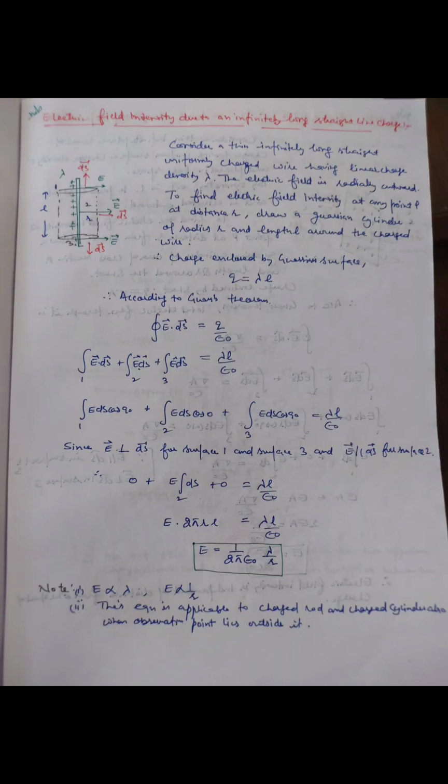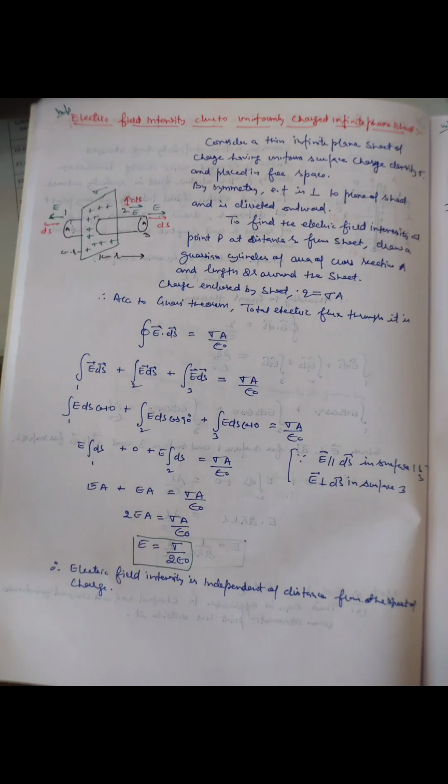We can find the electric field intensity due to a long infinitely straight line charge using Gauss law. It comes out to be E is equal to 1 upon 2 pi epsilon naught lambda upon r, where lambda is the linear charge density and r is the distance of the point of observation. We can also find the electric field intensity due to a uniformly charged infinite plane sheet. It comes out to be E is equal to sigma upon 2 epsilon naught, where sigma is the surface charge density.